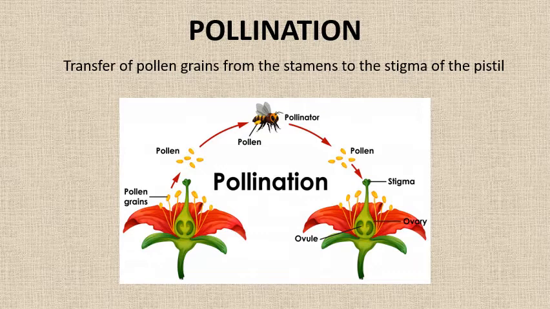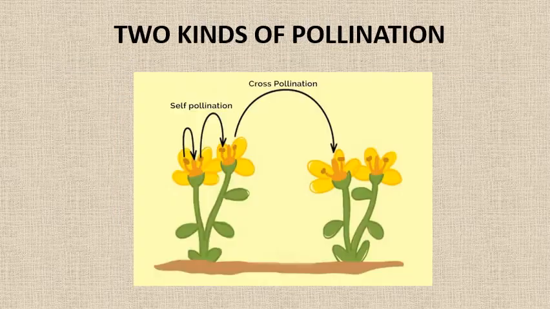Now, these pollen grains need to be transferred to the stigma of the pistil, which is the female reproductive part. So, this process of transfer of pollen grains from the stamens to the stigma of the pistil is known as pollination. This pollination then leads to fertilization and eventually to the formation of seeds.